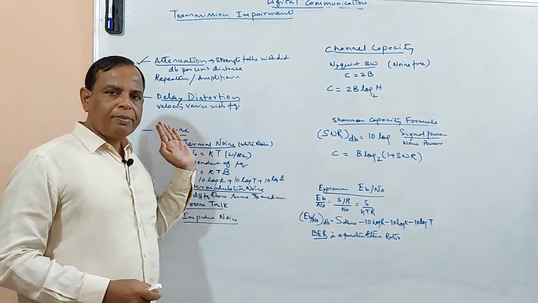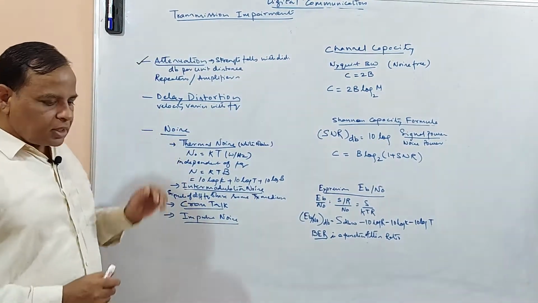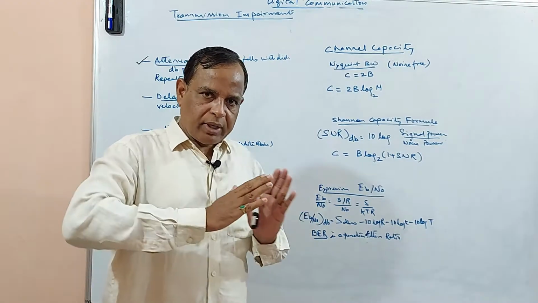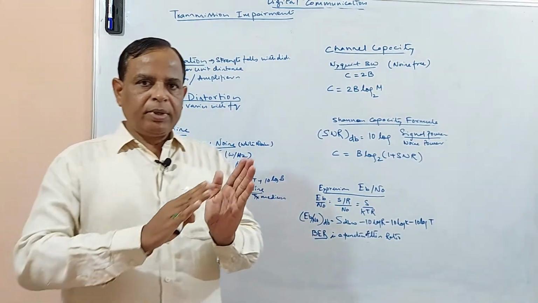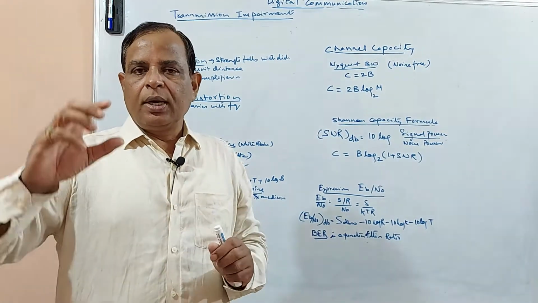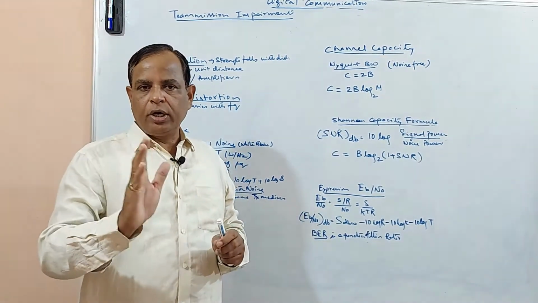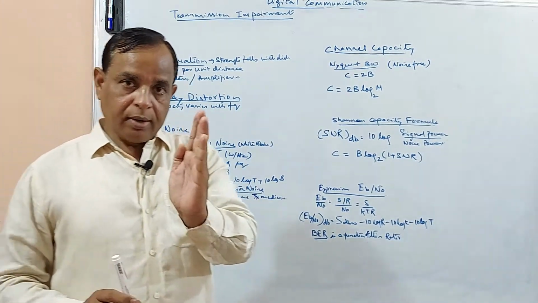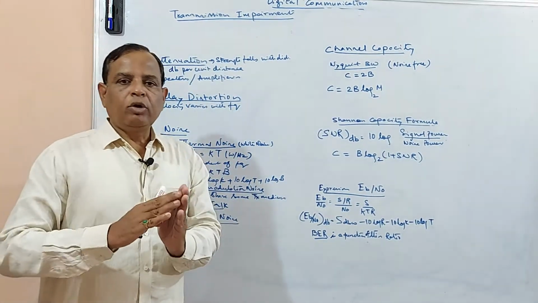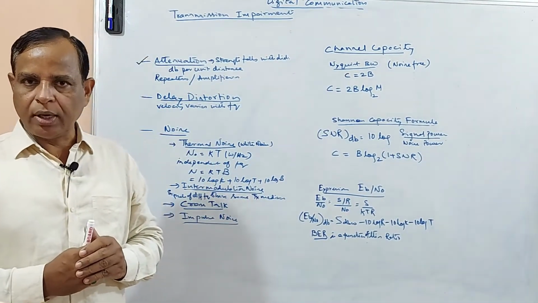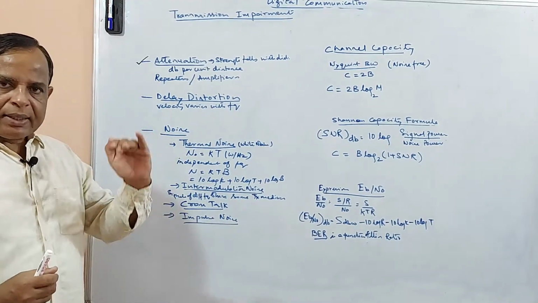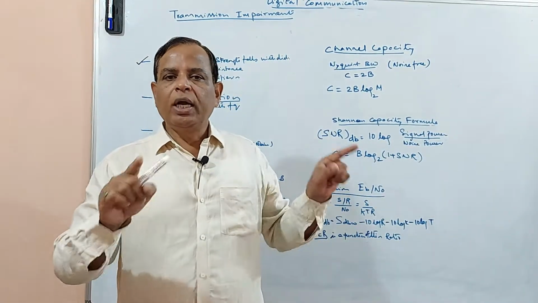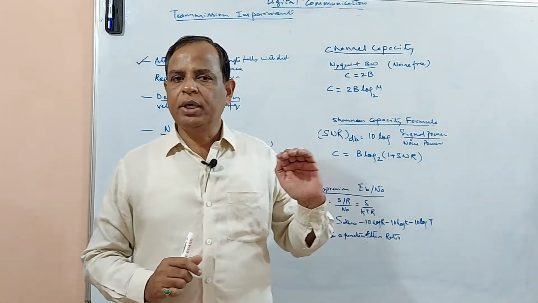Because of this, this distortion affects the digital signal more. Why? Because when the signal reaches the receiver, there may be a slight overlap. During the bit duration, one signal has arrived earlier and some signal which is part of it arrives later, so it overlaps with some other signal. This we call inter-symbol interference in the case of digital. Care has to be taken to equalize this, to avoid this interference.